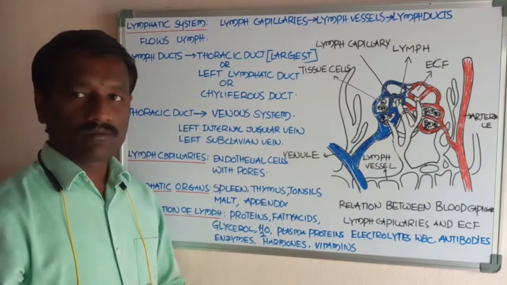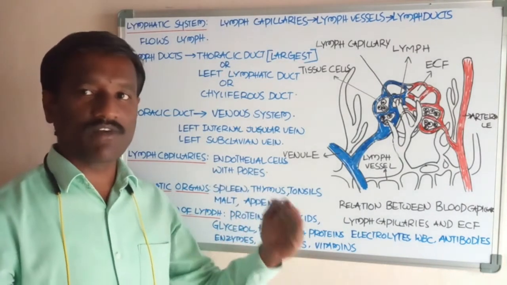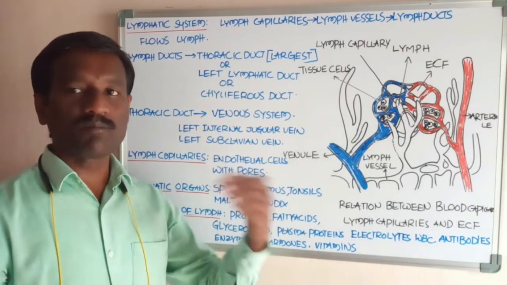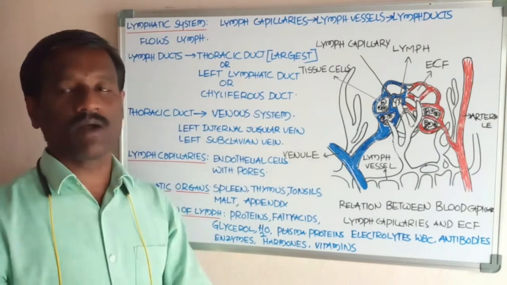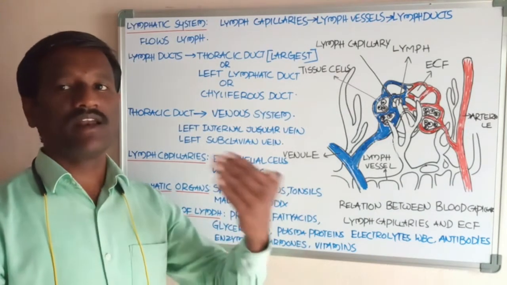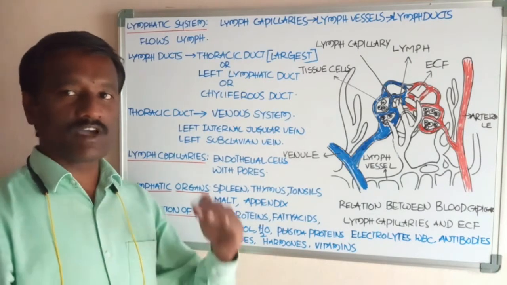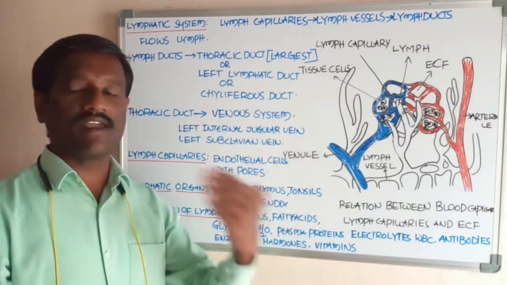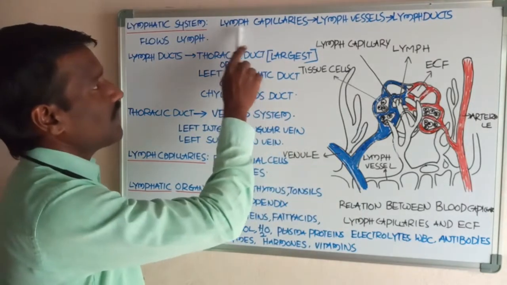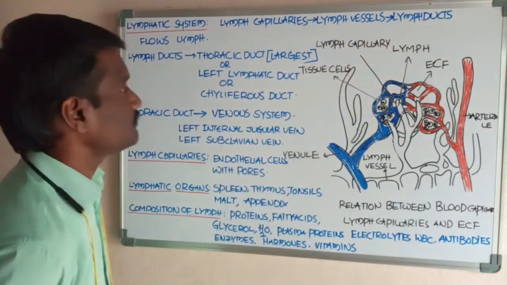In this way, the lymph is collected from the blood and is finally drained back into the blood, after being transported via the lymph capillaries, lymph vessels and lymph ducts.